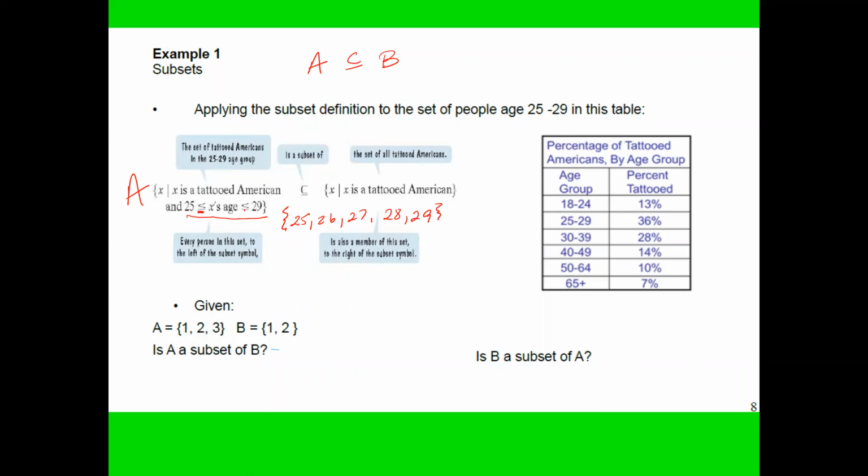Because there is an equal sign, you're going to be including the 25 and the 29 and everything in between there. This is subset B, which is X is a tattooed American. So as you read this, is a tattooed American, ages 25 to 29, a subset of X is just a tattooed American? That would be true because this does not specify age and it is included in there.